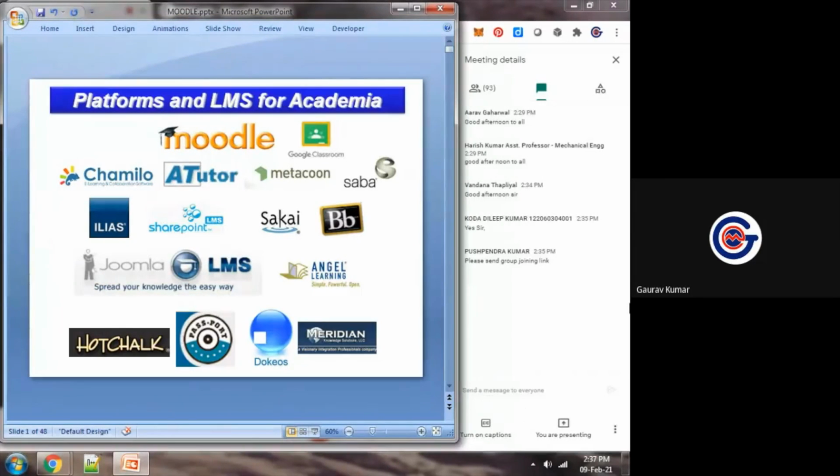So as you can see here, Claroline, ATutor, Dokeos, Joomla is also available, Meridian, Dokeos, Claroline. So many. There is a wide range of products, wide range of learning management systems available, which we can use.